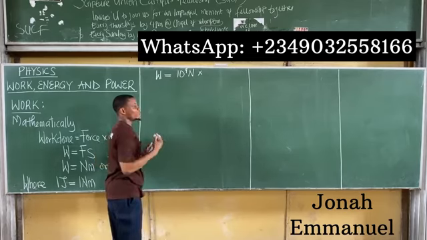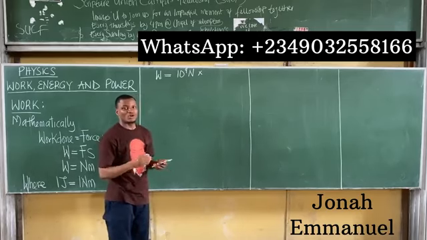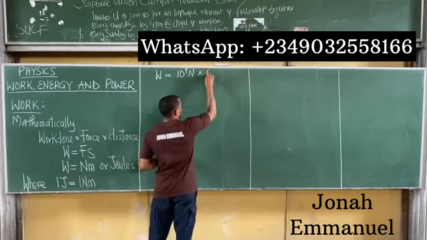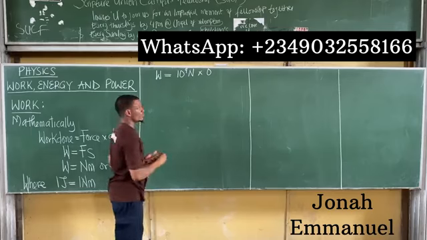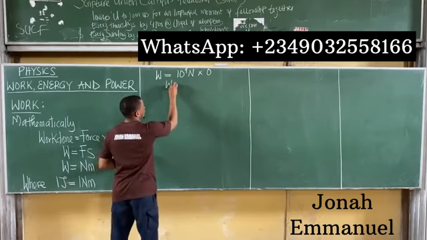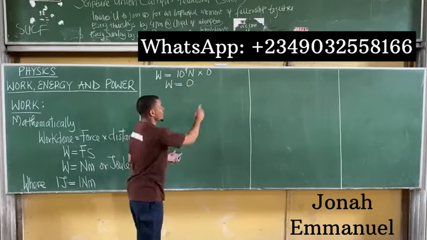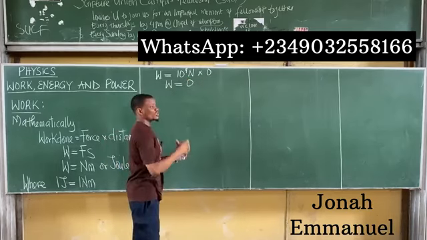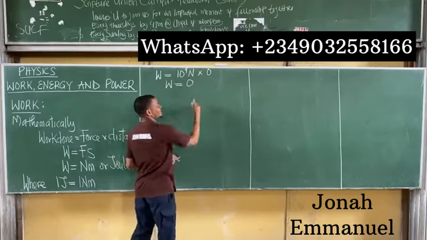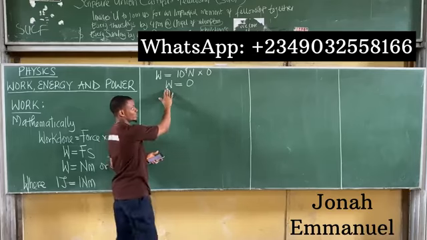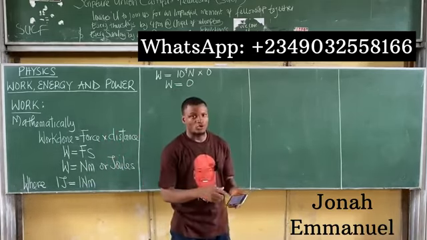So if this board is not moving, the question is this: what distance has this board covered? For the fact that this board does not move, the distance covered is what there? 0. And of course, we know that anything times 0 is what there? 0. So in this case, work done is equal to this times 0, which is 0. So this is why we say if a distance is not being covered, it doesn't matter the amount of force you're applying. So far as a distance is not being covered, the work done is what there? 0. That's it. So a distance must be covered for work to be done.